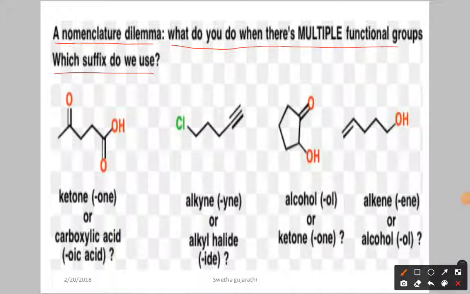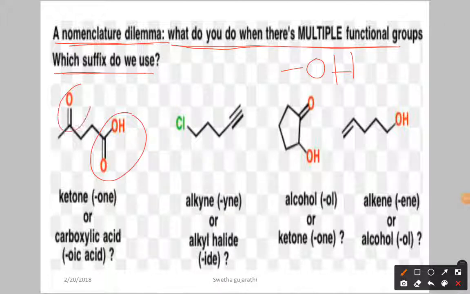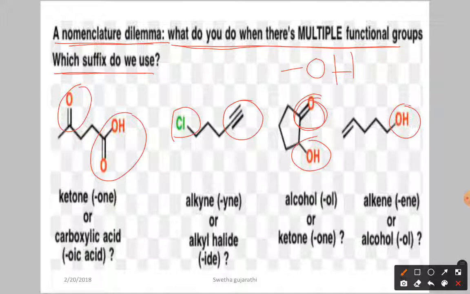Here, what do you do when there are multiple functional groups? Which suffix do we use? Just now in the previous example we saw only one functional group, OH. If you have more than one functional group in a molecule, let us see an example. In this example you have the acid group and keto group, both are there. Now my doubt is which one I have to select as a suffix, and which one we have to take as a prefix or substituent. Now again here we have two functional groups, one is ketone, one is alcohol. Here again we have one alcohol and we have the double bond.